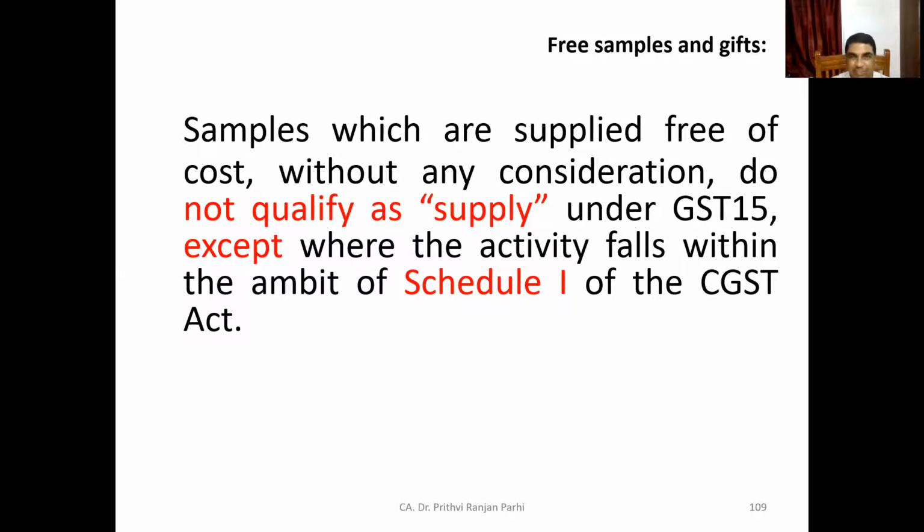there are certain transactions where, if consideration is not there, it's not supply. Except activities which fall within the ambit of Schedule 1. In all other cases, if there is no consideration, there is no supply. But here we're talking about free samples, not buy one get one kind of offer. Buy one get one kind of offers are separate.